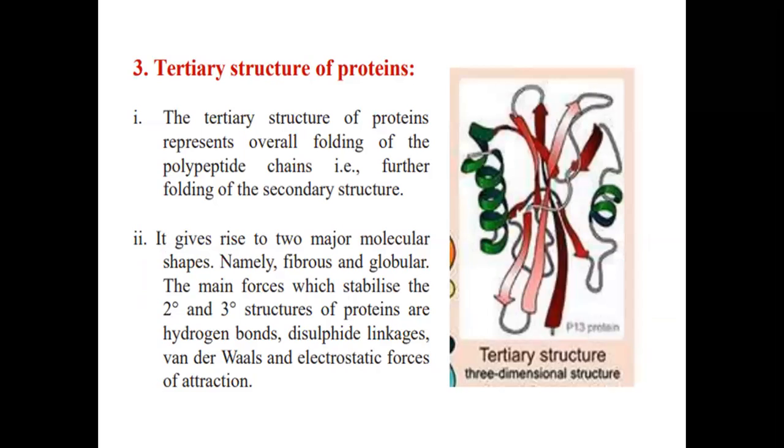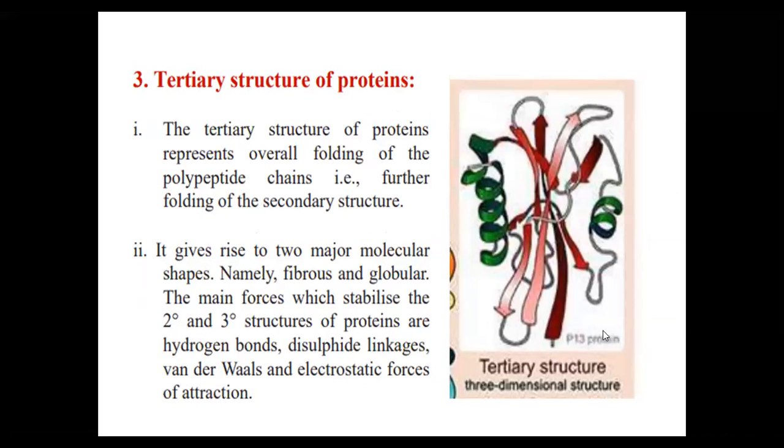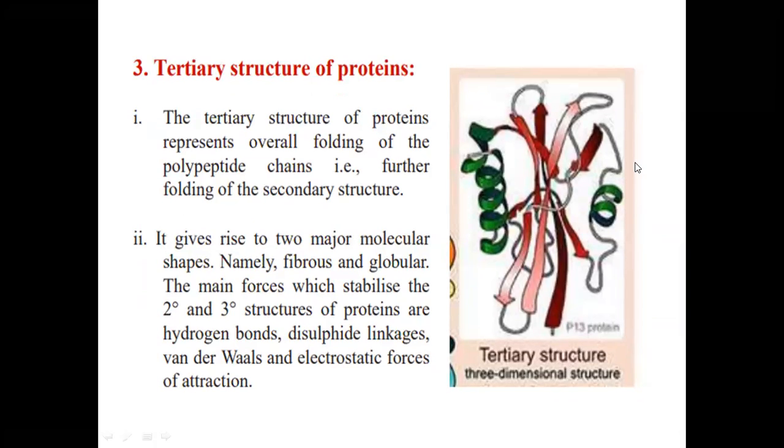For the tertiary structure of protein, it represents the overall folding of the polypeptide chain, that is, further folding of the secondary structure. If the primary structure folds, it forms the secondary structure. If there is more folding in the secondary structure, it forms the tertiary structure. It gives rise to a more complicated structure, like the two major molecular shapes, namely the fibrous and globular proteins; they form this tertiary structure. The secondary and tertiary structures of protein are held by hydrogen bonds or disulfide linkages, van der Waals, and electrostatic forces of attraction. So this is for the tertiary structure of protein, which shows the folding in the secondary structure.